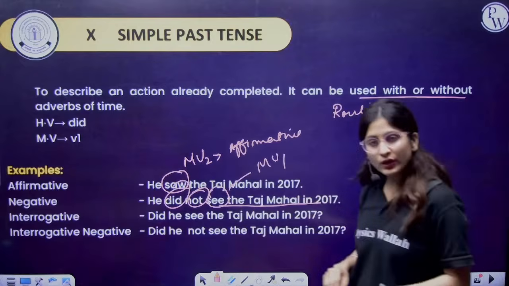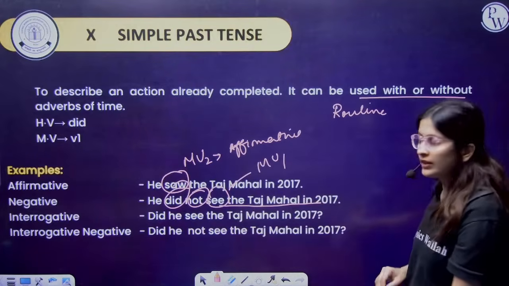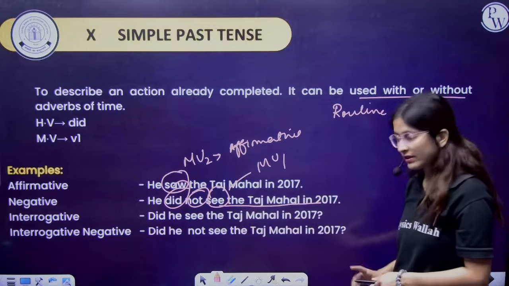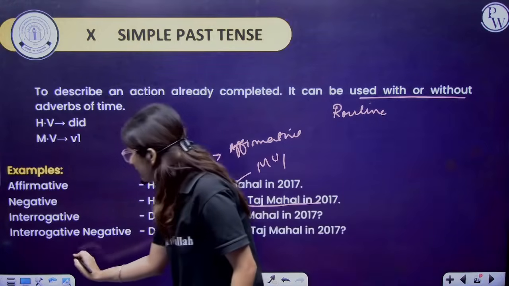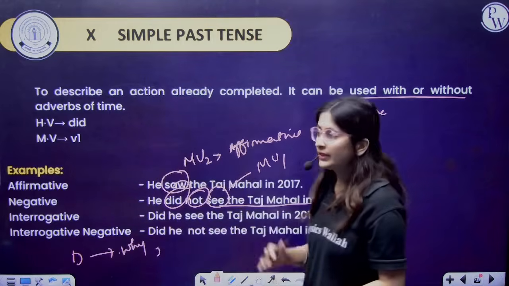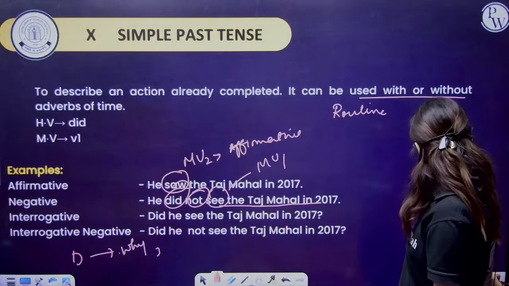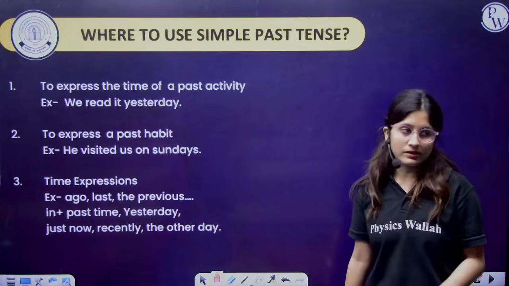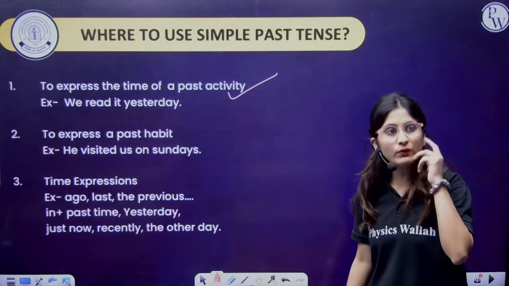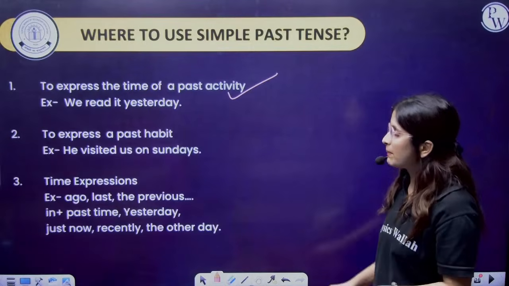Now interrogative: did he see the Taj Mahal in 2017? Now: did he not see the Taj Mahal in 2017? Now if it is a double interrogative, you have to write the words why, where, and when, then it will be clear. So where are we using simple past tense? First of all, we are using it to describe the past activity.